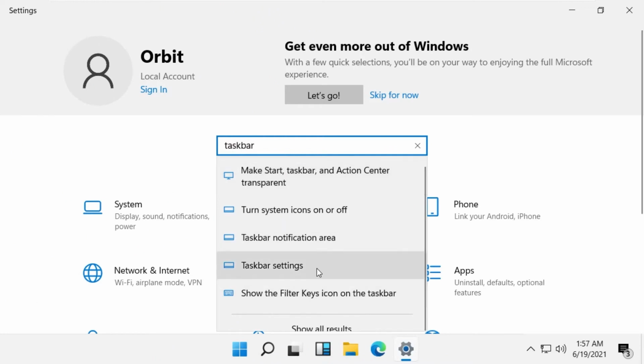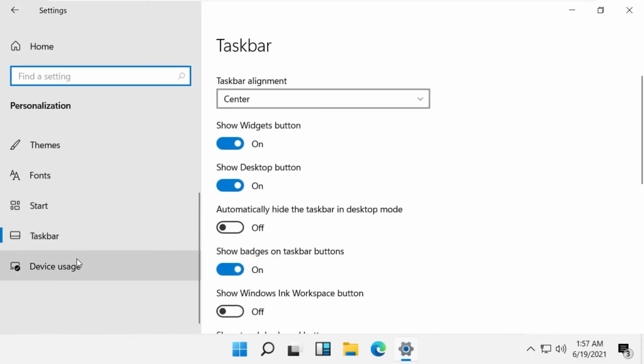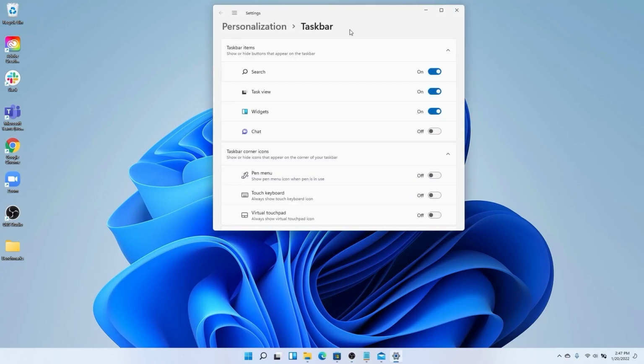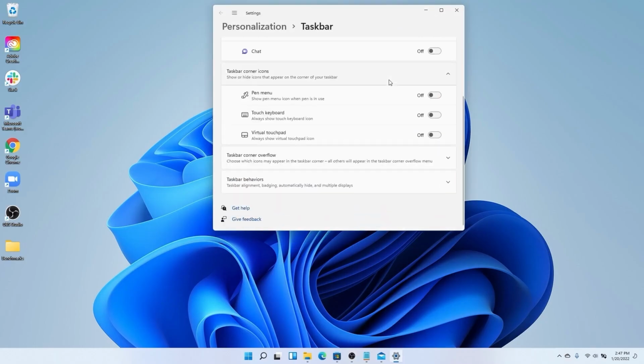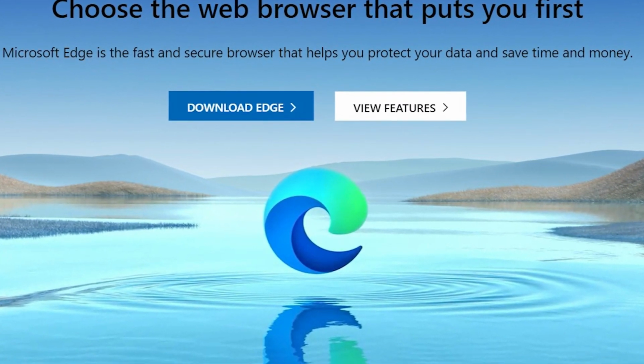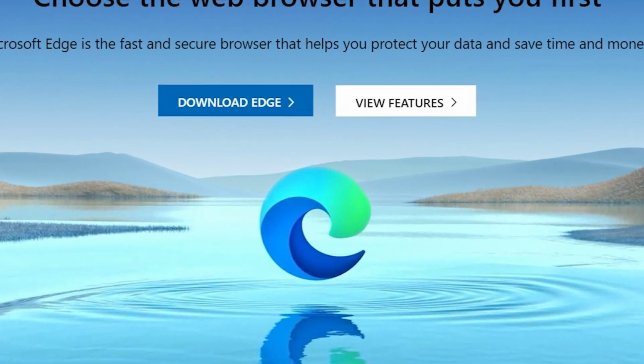Another problem with Windows 11 is that the taskbar is less helpful than it was. We see that the Start button is not centered in Windows 11. It's at the left end of the taskbar, and when the user opens more apps, its position changes. However, you can fix it by going into Taskbar Settings, looking under Taskbar Behaviors, and setting taskbar alignment to left. This way, the Start button stays in one place. It would have been great if Microsoft offered an option to center the Start button to the user.